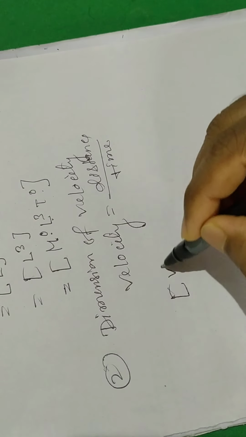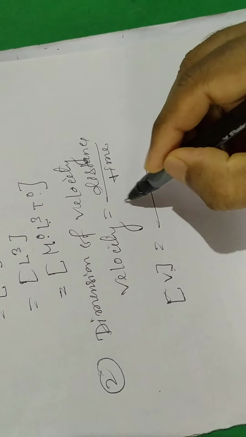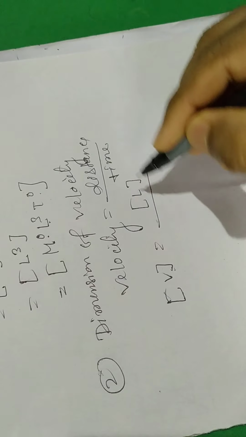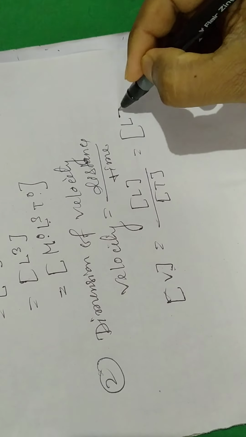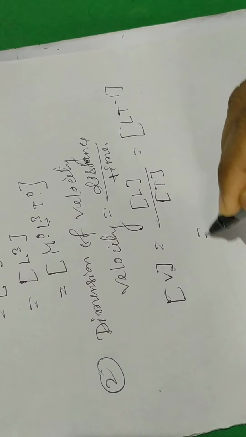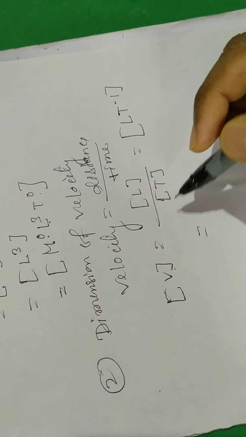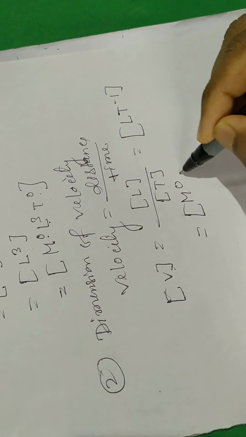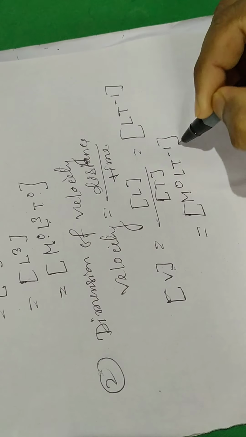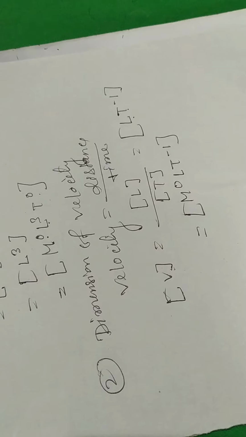So if you write velocity v, dimension of distance is L and dimension of time is T. So L T to the power minus 1. Here the dimension of mass is 0. So you can write M to the power 0, L T to the power minus 1. So the dimension of velocity is L T to the power minus 1.